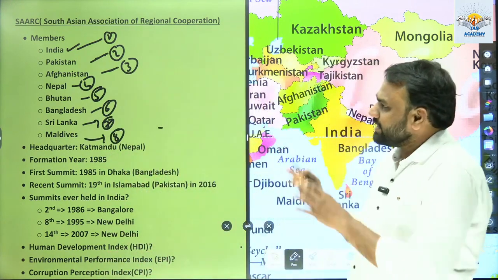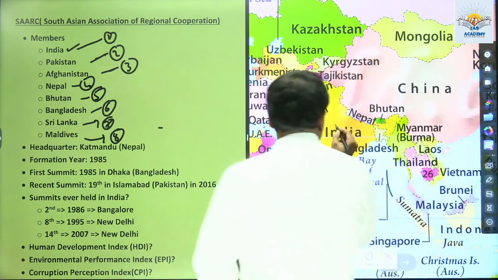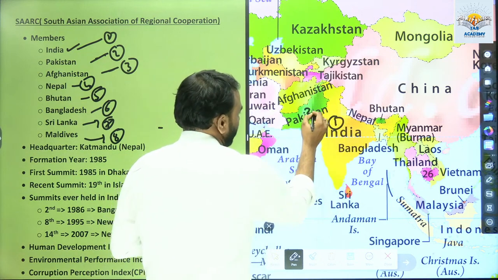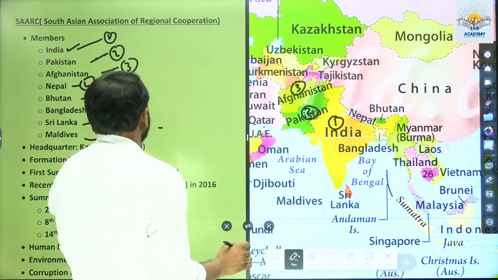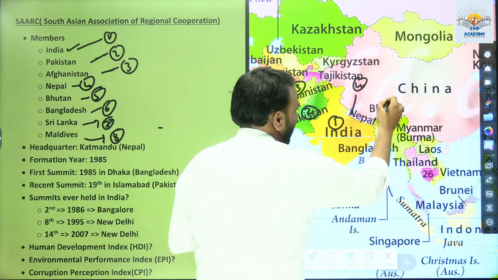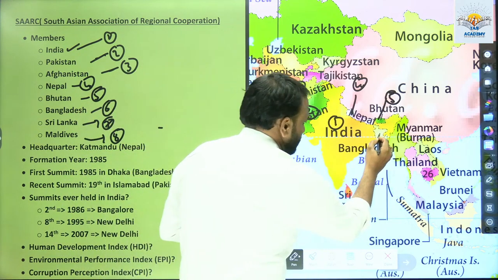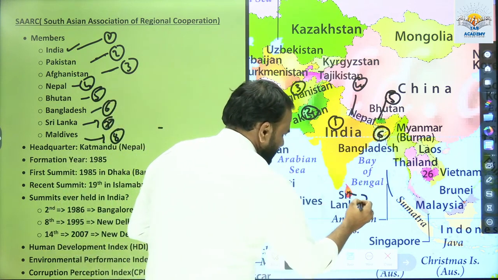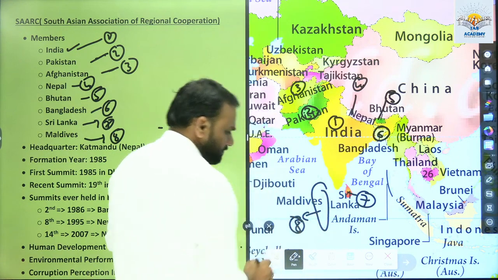So let us locate these countries on the map. Where are these countries located? Here we have India 1. Next, Pakistan 2. Afghanistan 3. Next, Nepal 4. Next, here we have Bhutan 5. Bangladesh 6. Next, Sri Lanka 7. And finally, this is Maldives 8.